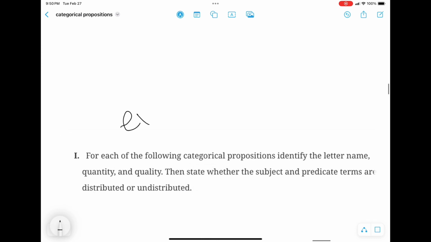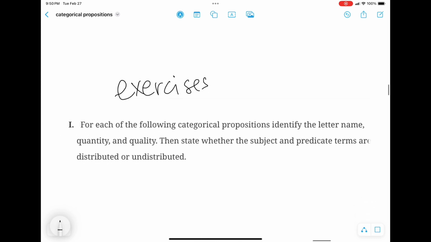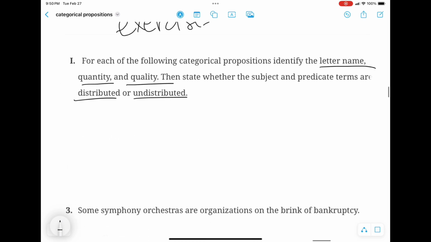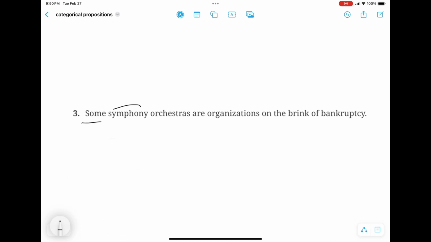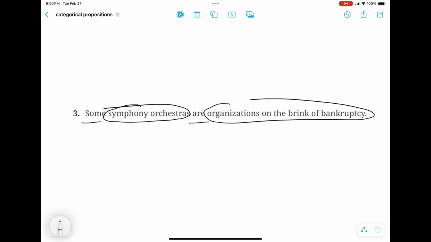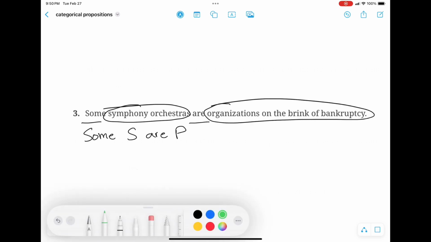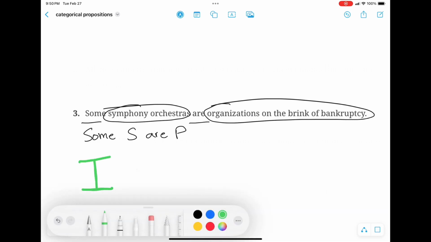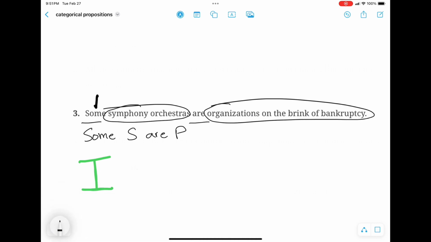Let's look at an example in order to see how on a quiz we might be expected to apply these concepts. So we might be given a categorical proposition and asked to state its quality, its quantity, as well as whether its subject and predicate are distributed. So here we have: some symphony orchestras are organizations on the brink of bankruptcy. We see this as a sentence of the form some S are P, which is an I claim.